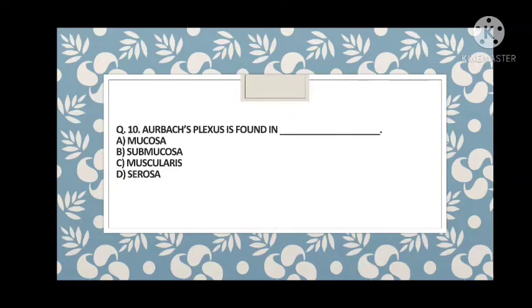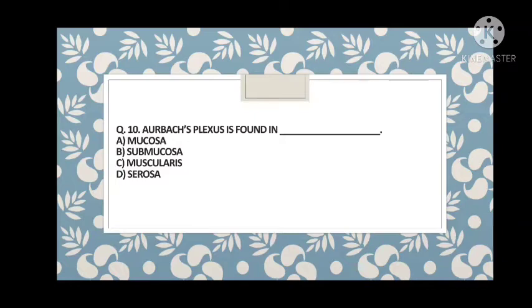Auerbach's plexus is found in which part of the alimentary canal? So guys, first of all, if you are going to study the anatomy of the alimentary canal, there are 4 layers. From internal to external: mucosa, submucosa, muscularis, and muscularis again has 2 things, the circular muscle and the longitudinal muscle, and then the serosa.